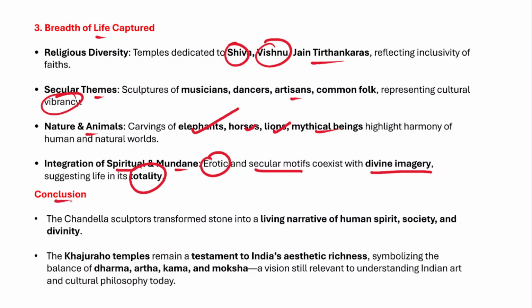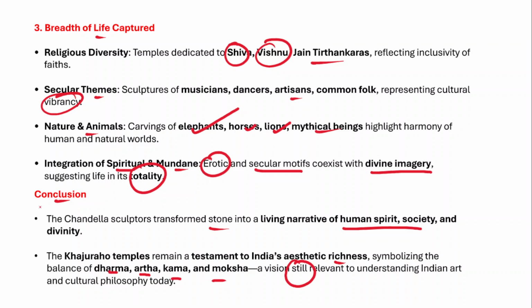And in conclusion, the Chandela sculptors have transformed stone into a living narrative of human spirit, society, and divinity. The Khajuraho temples remain a testament to India's aesthetic richness, symbolizing the balance of dharma, artha, kama, and moksha, a vision still relevant to understand Indian art and cultural philosophy today.